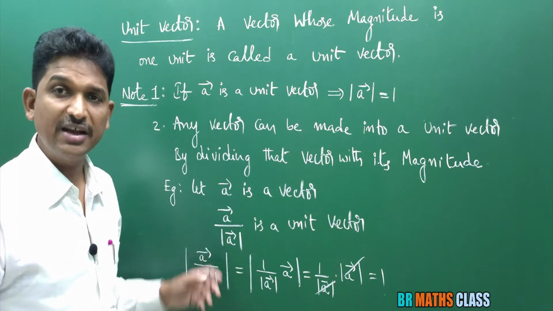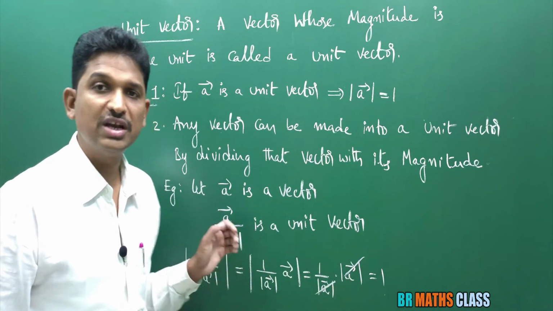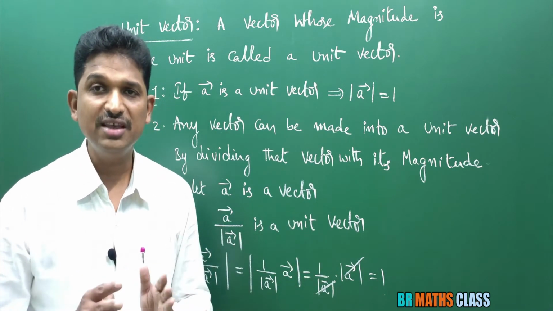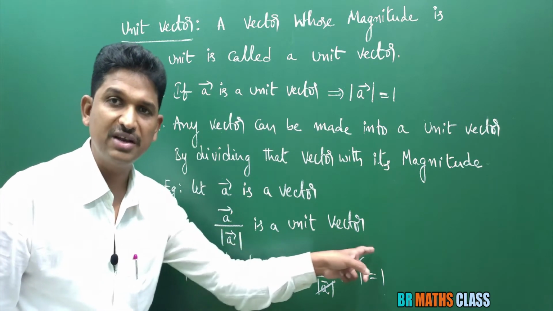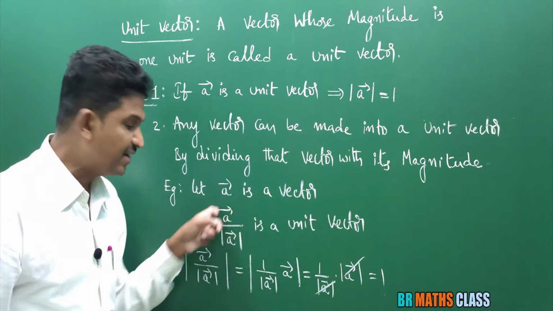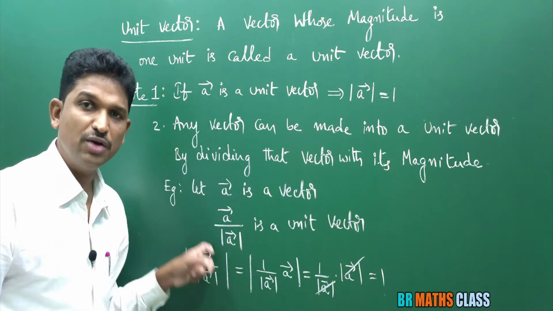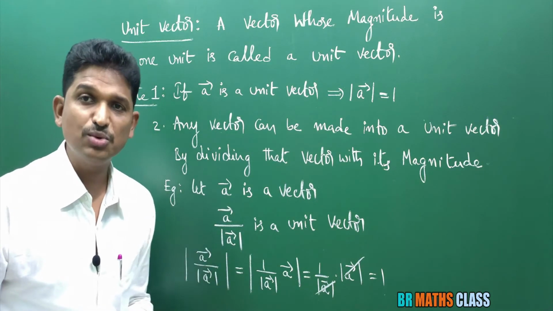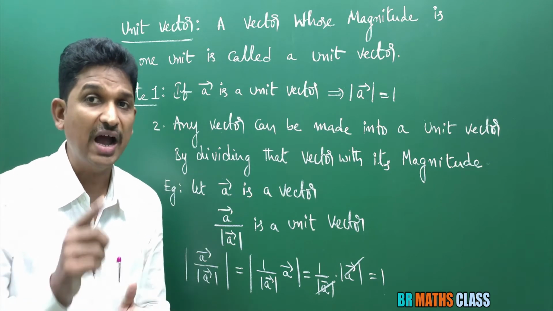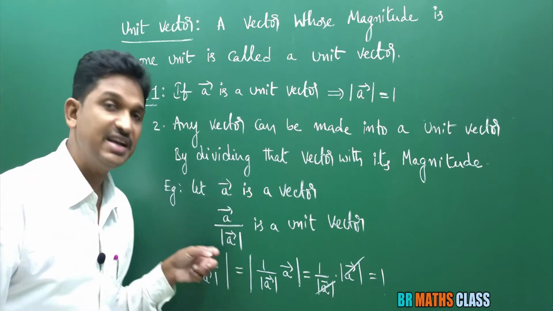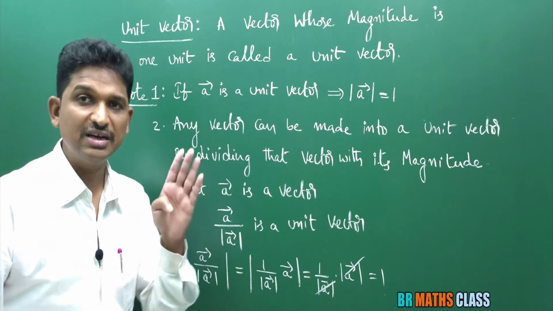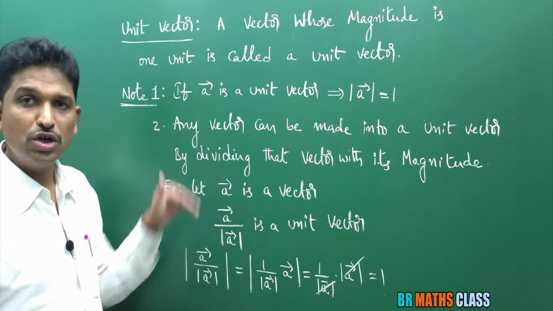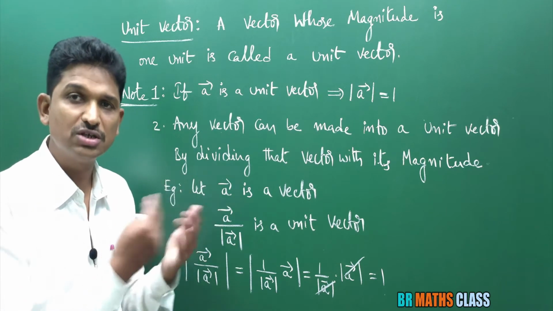When I calculate the magnitude of this, I am getting 1. So a bar divided by magnitude of a bar is a unit vector. Before going to the third point, this is a vector. A bar divided by magnitude of a bar is a vector. Vector means what? It contains magnitude and direction. What is the direction of a bar divided by magnitude of a bar? That is the third point. Okay, you note down these 2 points. Now we will move to the third point.